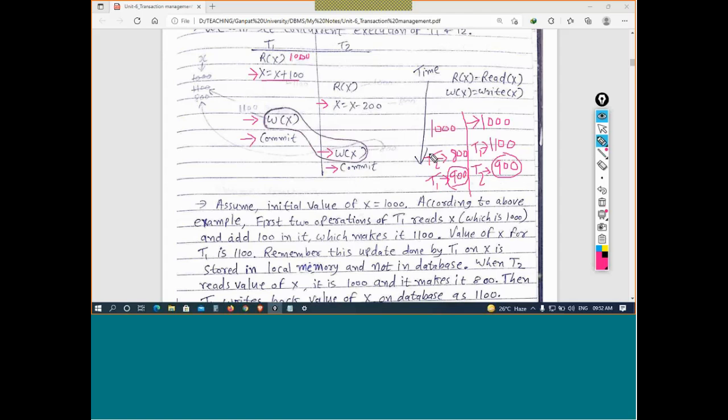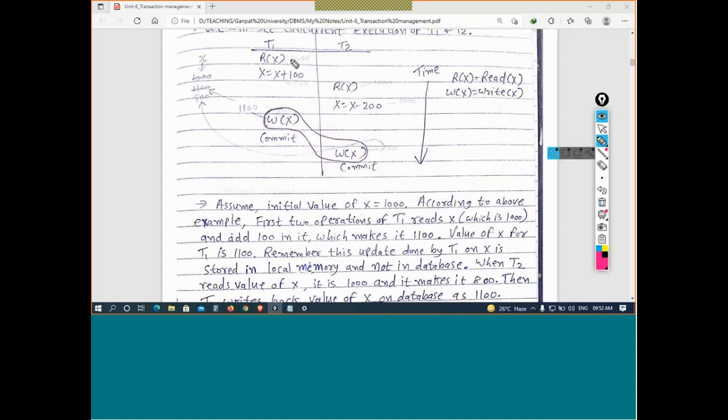Serial means one after another, but we do not specify the sequence. It is not necessary that T1 be first; T2 can also start first, but the condition is that until and unless one transaction is completed, another cannot start.